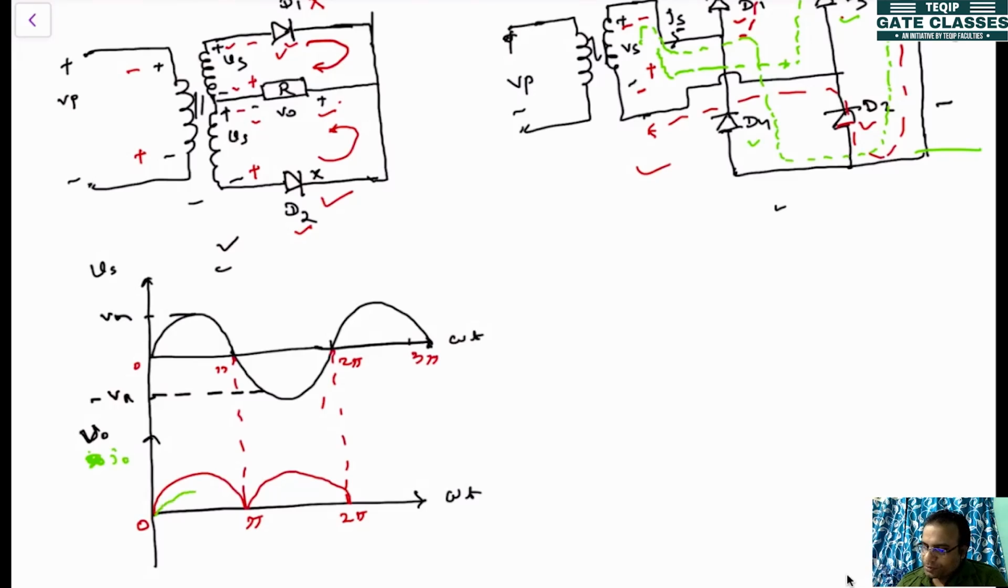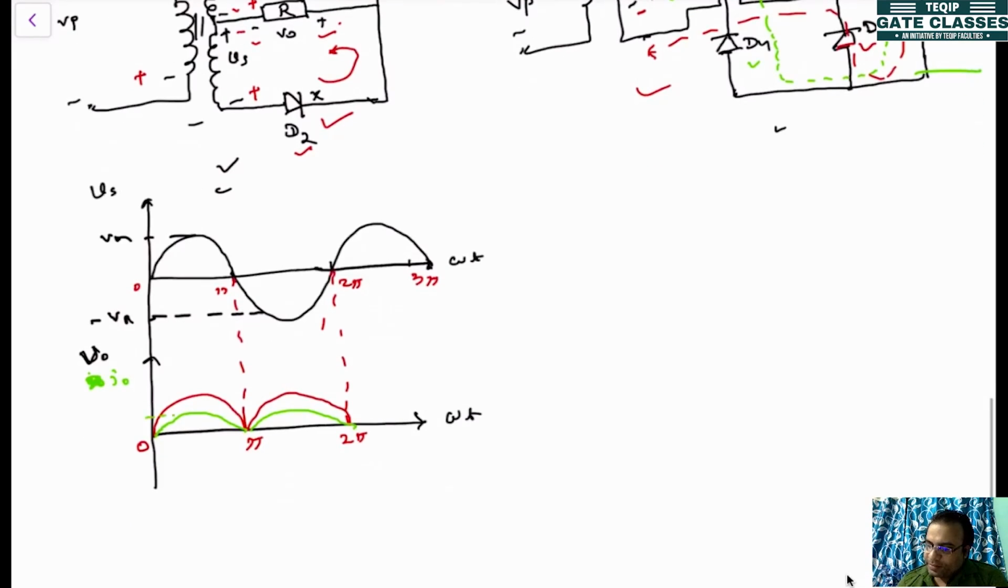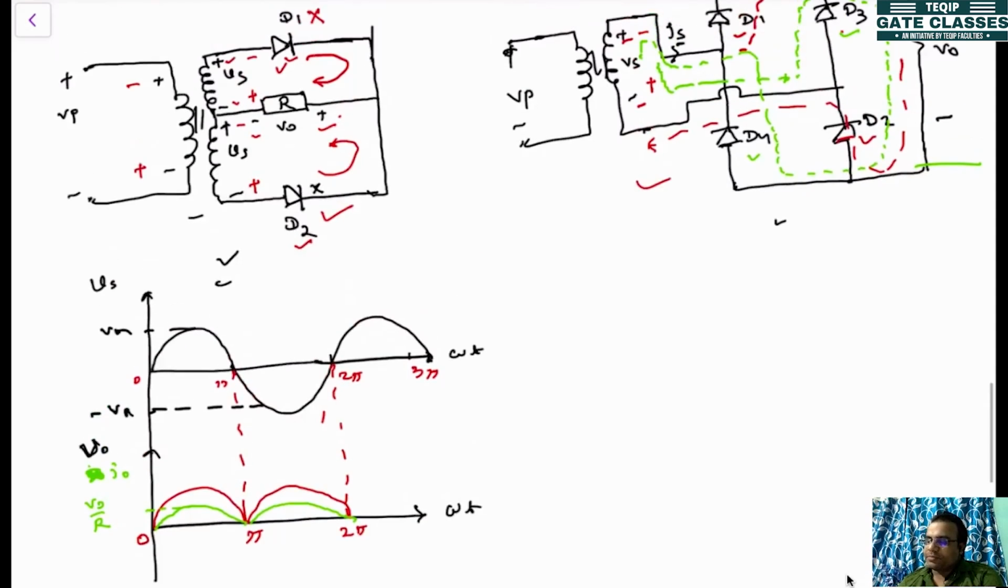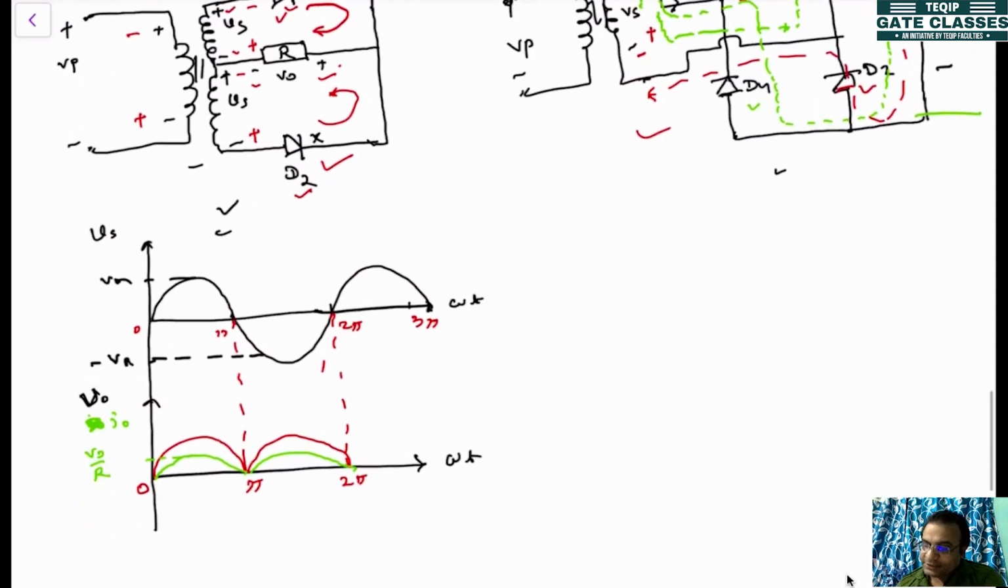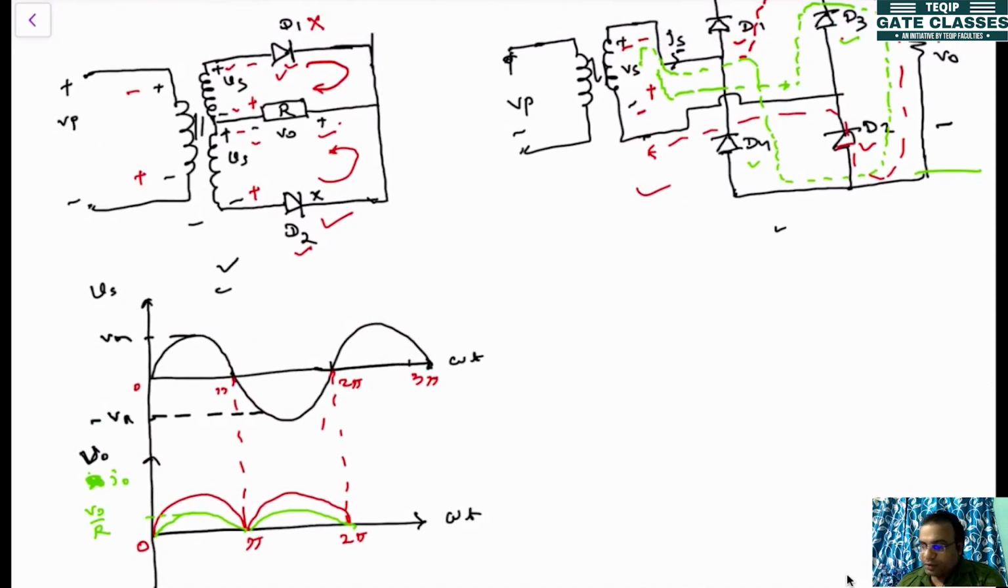So it will be just a reflection of this voltage, because it will be V0 by R. So what will be this magnitude? That is V0 divided by R. Okay, and the same type of current we will get for this bridge configuration. But what will change? What will change is the source current.